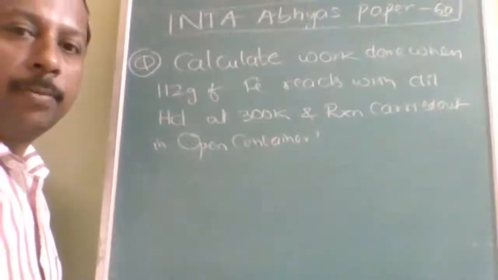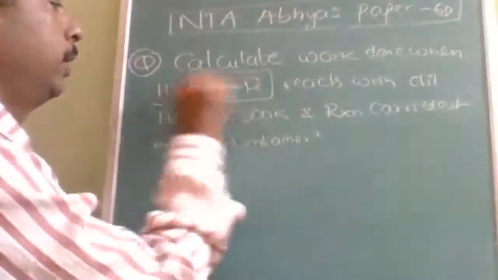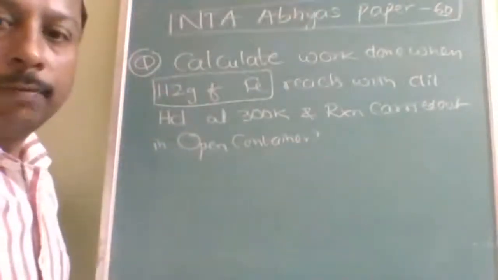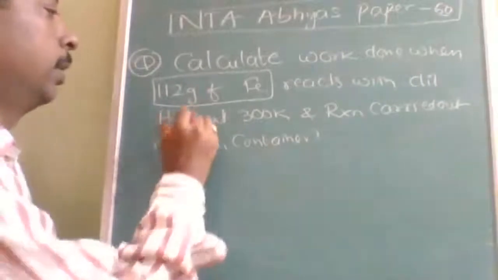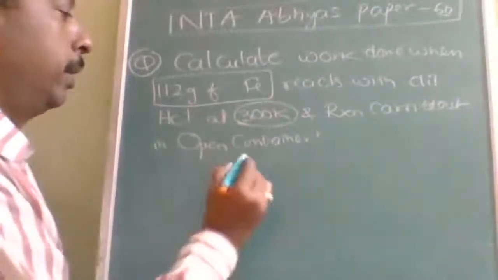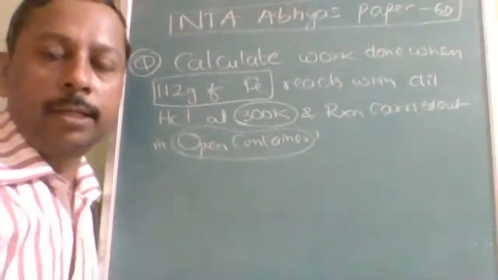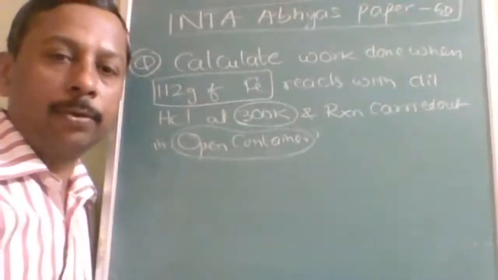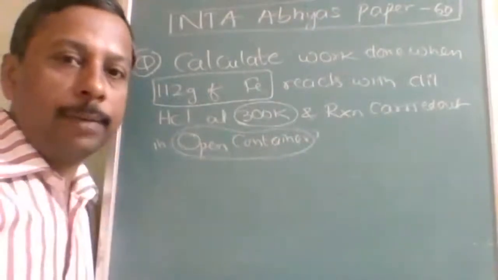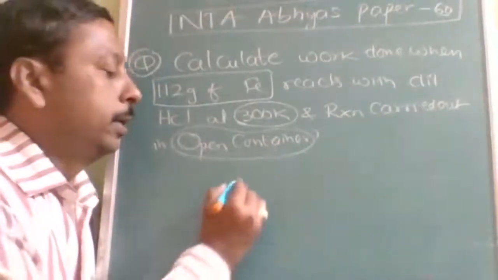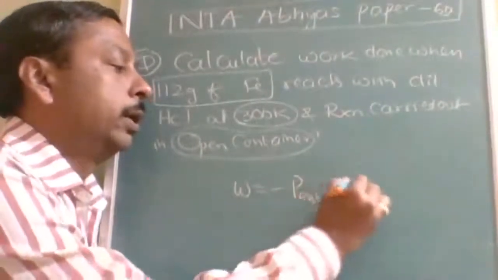Next question is from thermodynamics. Calculate the work done when 112 grams of iron reacts with dilute HCl. And especially here, temperature and open container. Open container means you have to take external pressure as 1 atm. How much will you take? 1 atm you will take as the external pressure. So simple work done will be minus P external into delta V.